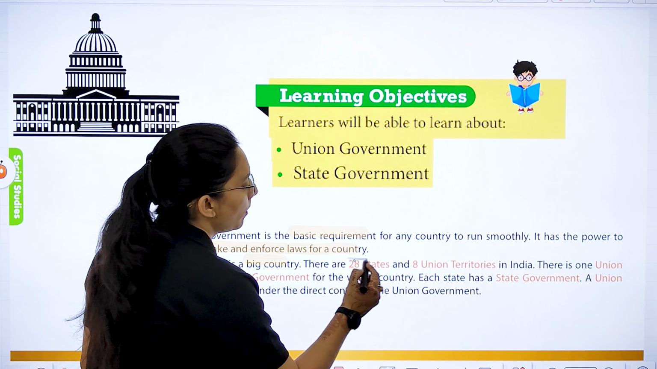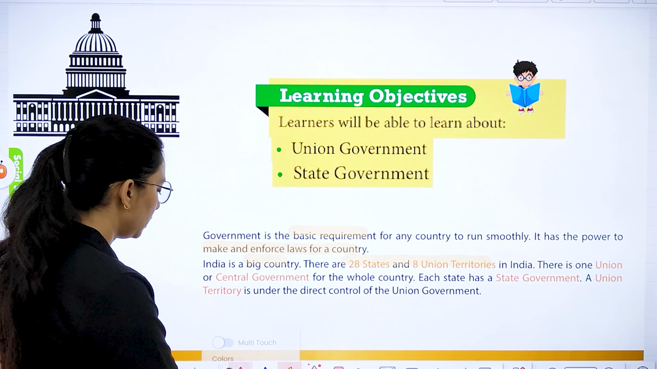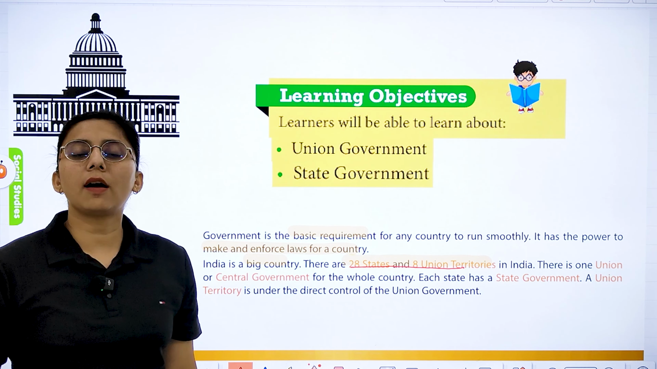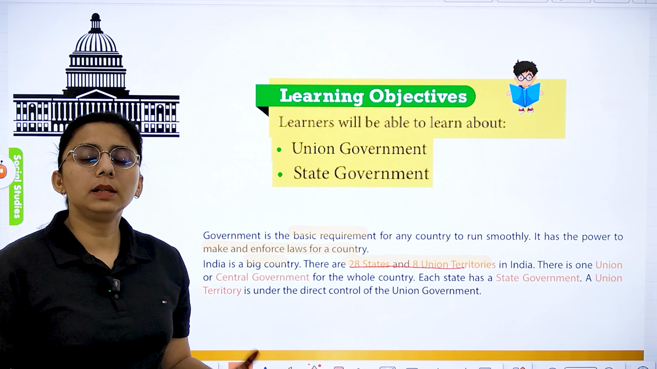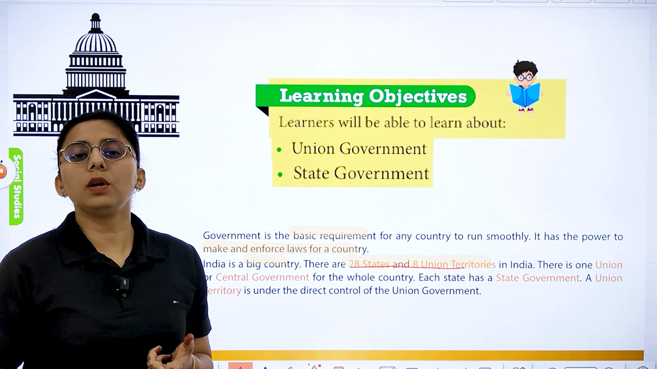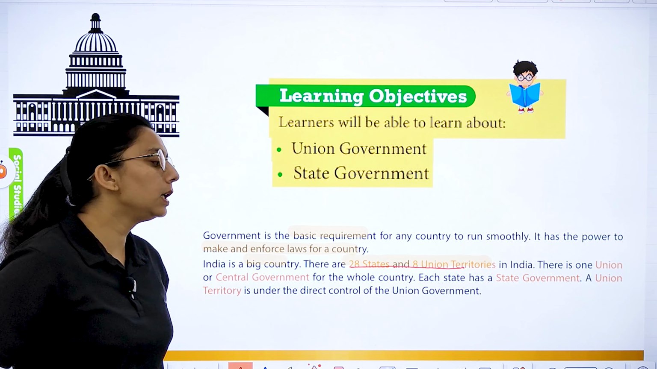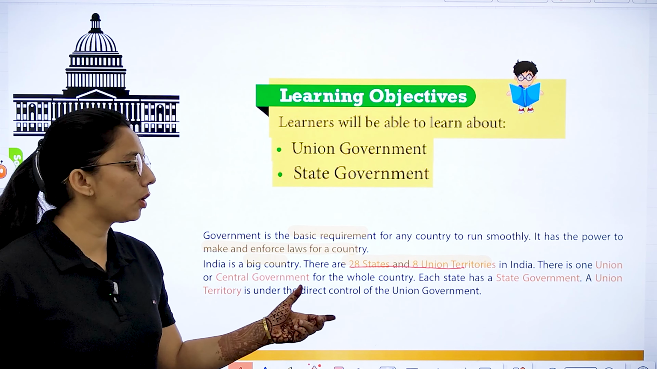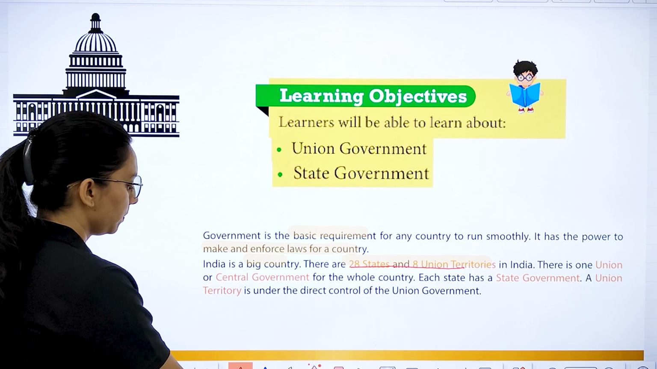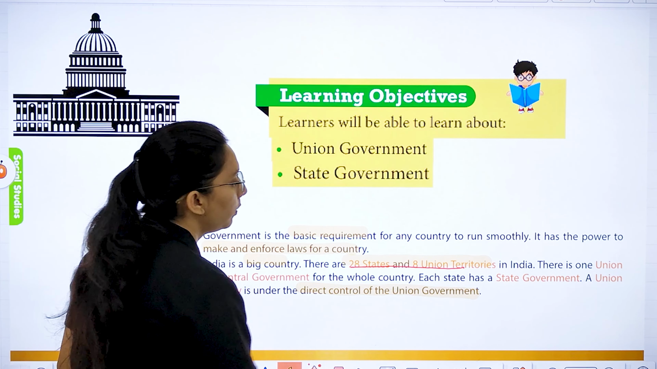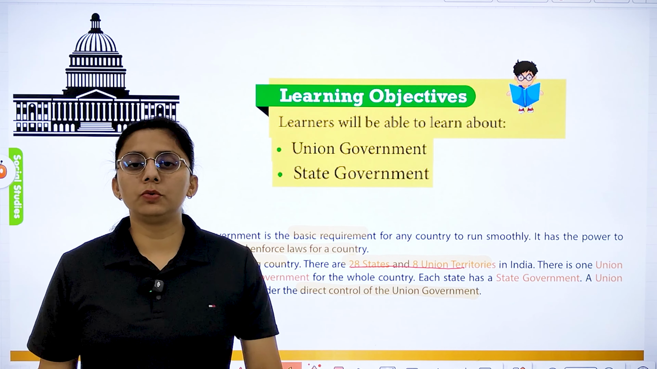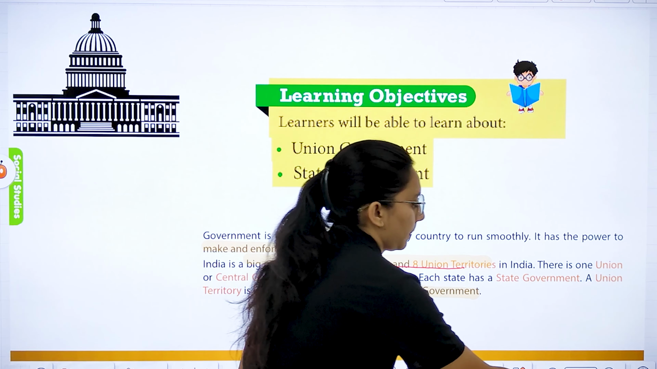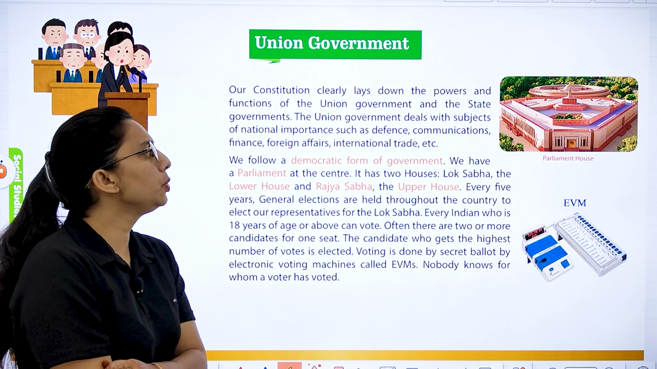India is a big country. How many states are there? There are 28 states and 8 union territories, and we have the union government or central government that runs the whole country. The whole country is governed by the central government, or we call it the union government. Each state has its own government, which is called the state government. The union territories are under the direct control of the union government. Right? Next is the union government.